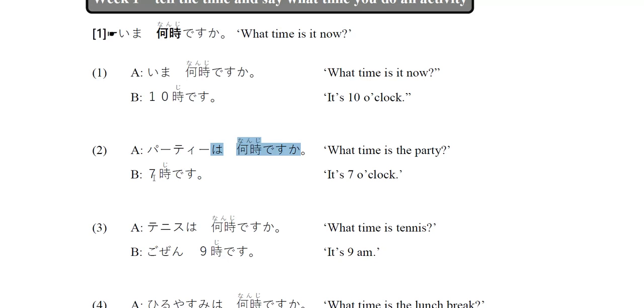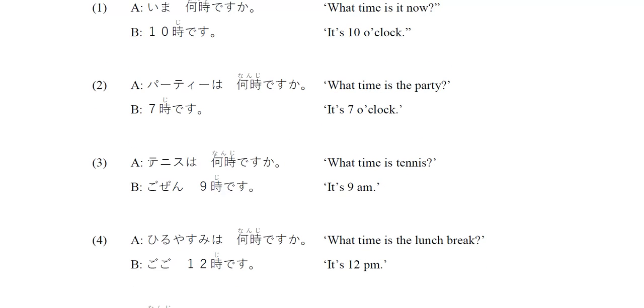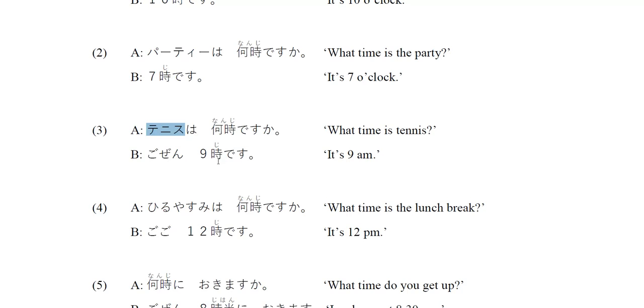Here, when we tell the time, we don't say nana, because usually 7 is nana, right? But when we tell the time, we usually say shichi-ji instead of nana-ji. And what time is tennis? You simply put tennis in the beginning, テニス, and then the time. テニスは何時ですか? And your answer is 9 a.m. So we know that 9 o'clock is 9時です, right? That is cool, and then put the o'clock 9時.